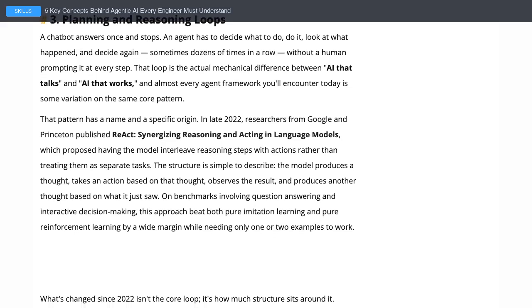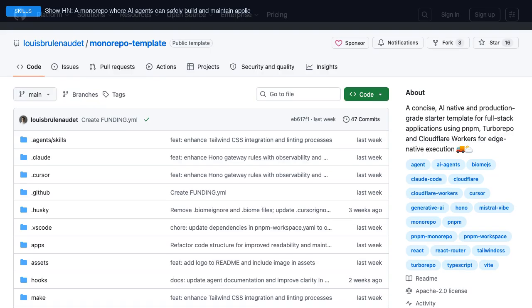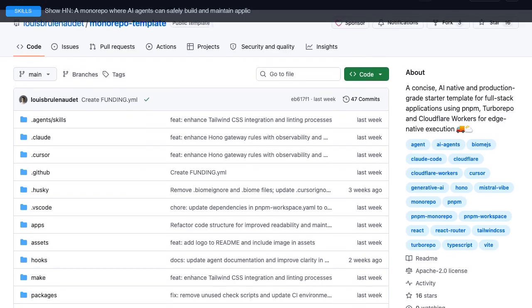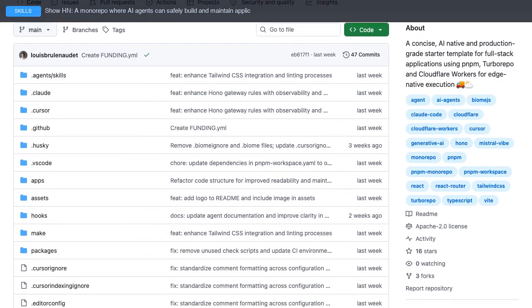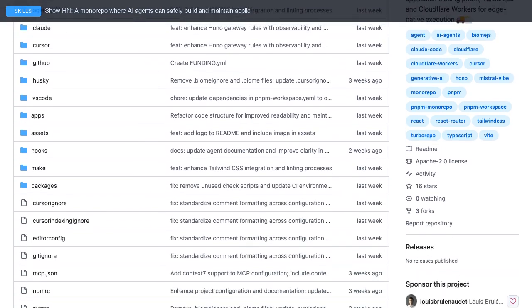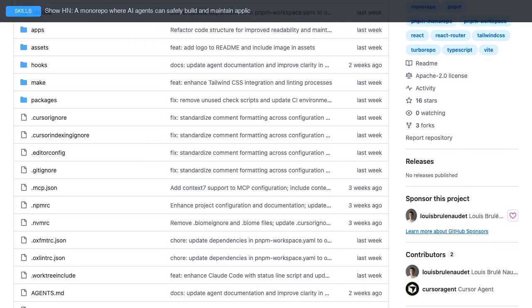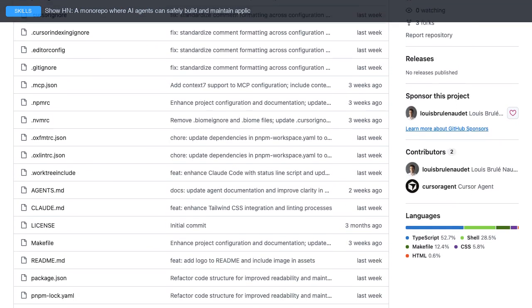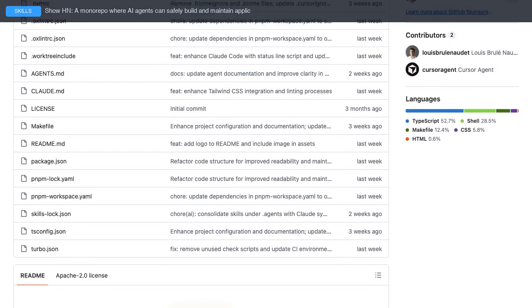This one is worth your time. This is the kind of pattern that makes your prompts actually work. Show HN, a monorepo where AI agents can safely build and maintain applications. Discussion. The effort to improvement ratio here is genuinely high.